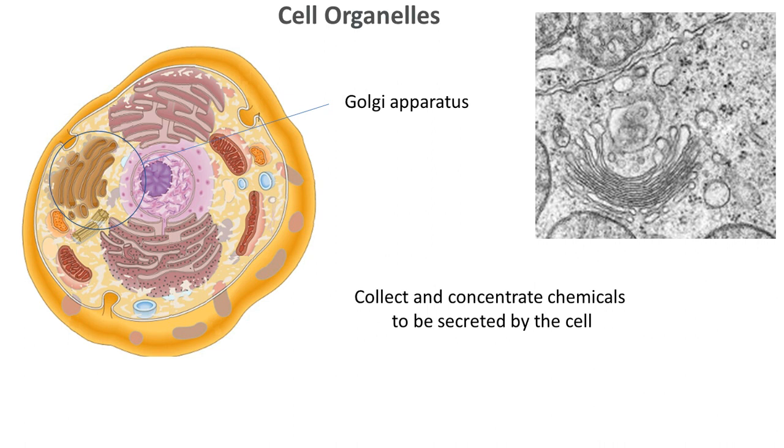Whenever a cell is supposed to synthesize a specialized chemical and release it as and when it is needed, that job needs the help of Golgi apparatus, where the synthesized chemical is collected, concentrated, and kept in a vesicle. So this is the way.